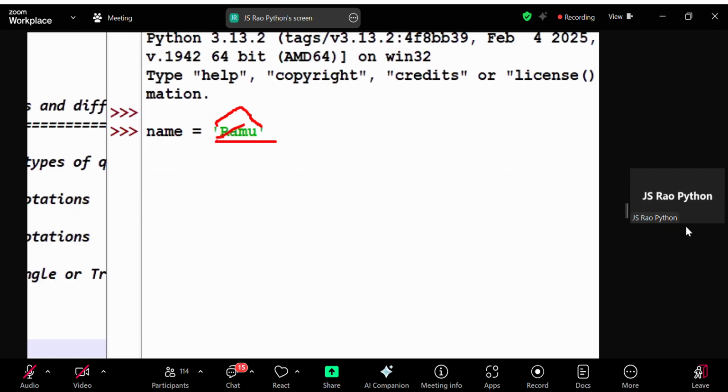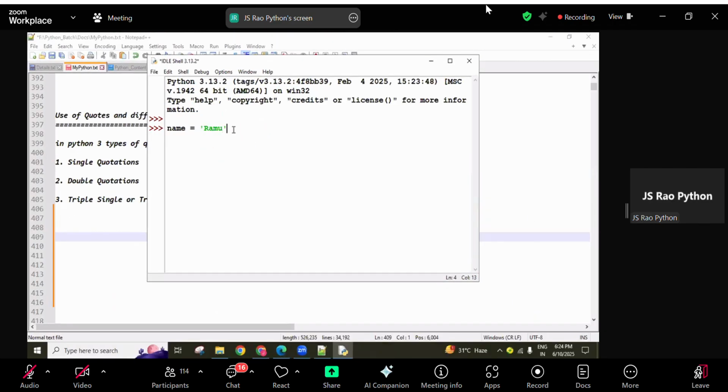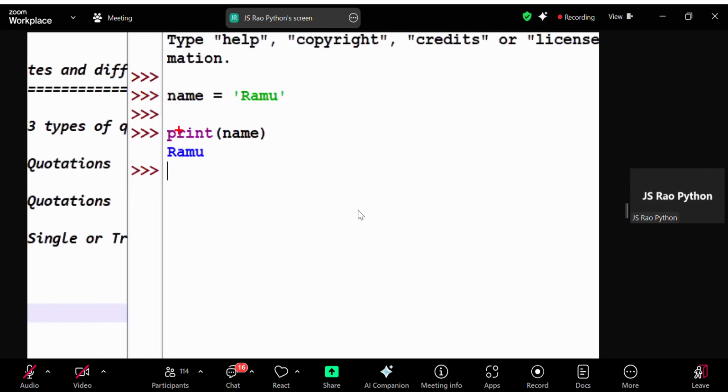And in between the quotations, anything you can write: characters, numbers, special characters, anything you can write. So that is considered a string in Python. Now this is the string. If I want to print this one, you can use print name, then this name value you're going to get.